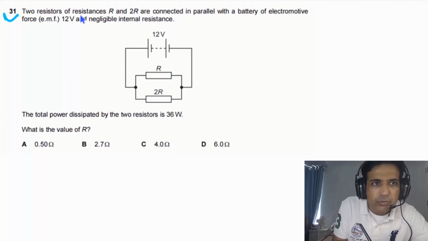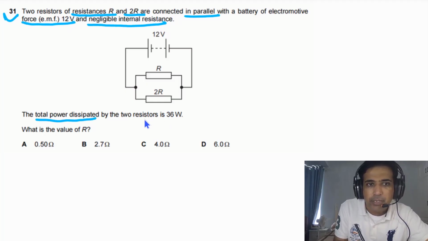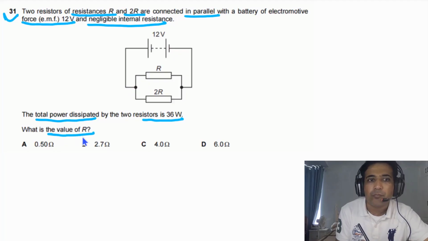Question 31 says two resistors of resistance R and 2R are connected in parallel with a battery of electromotive force 12 volts and negligible internal resistance. The total power dissipated by the two resistors is 36 watts. We need to find out what is the value of capital R.